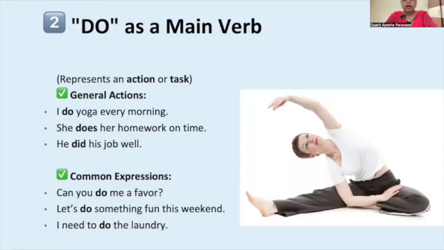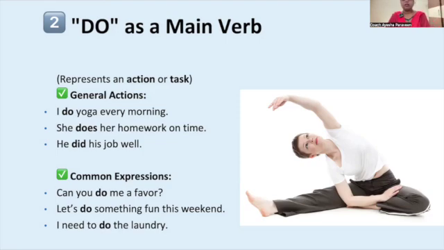For example, I do yoga every morning. That means I perform the action of doing yoga. So do is coming here not like a helping verb. Do in this sentence is the main verb. She does her homework on time. So does is not acting like a helping verb. Does is the main verb. She does her homework. He did his job well. So here did is not a helping verb. Did in the sentence is the main verb.